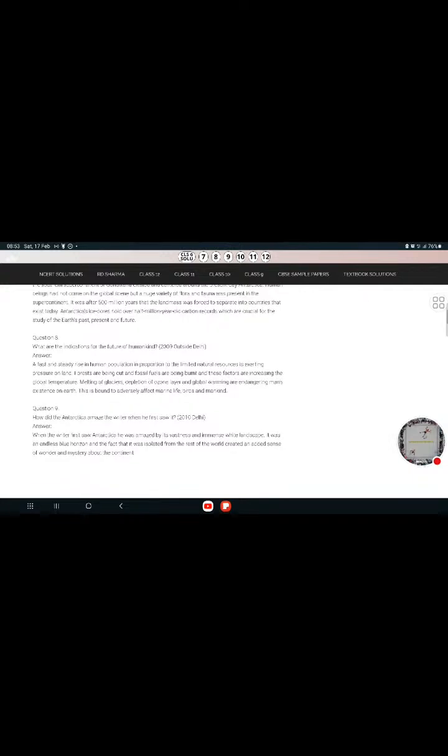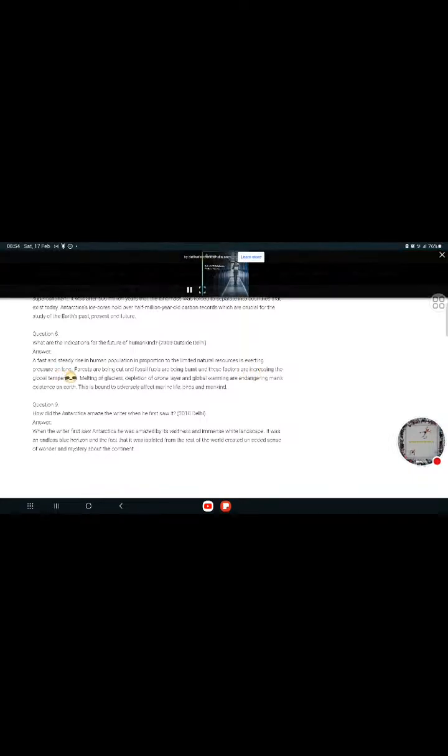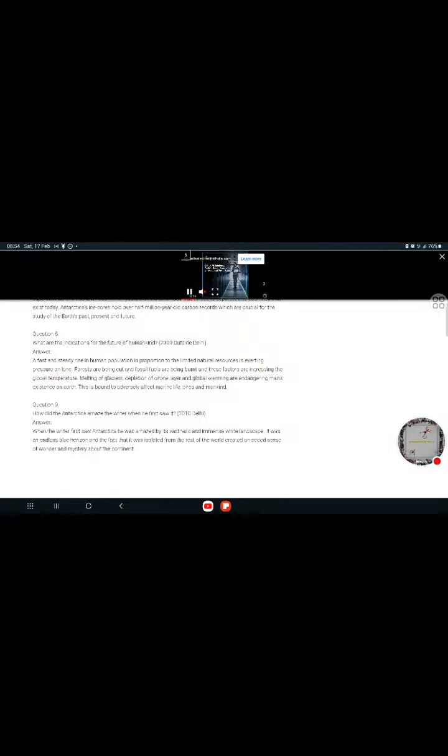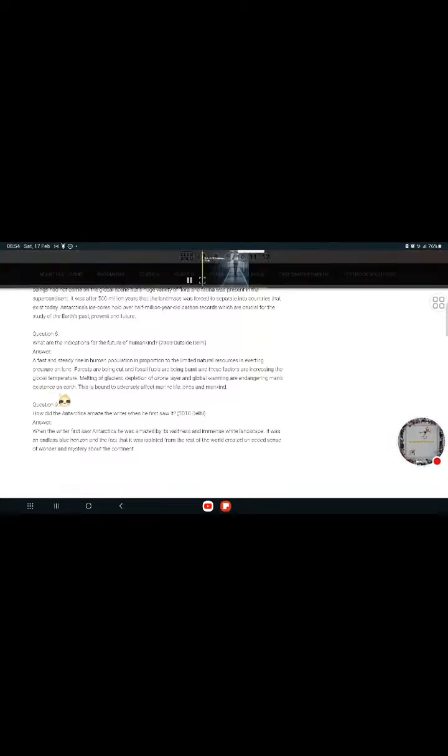A fast and steady rise in human population in proportion to the limited natural resources is exerting pressure on the land. So the first point we are indicating is that the human population is rising, which means the limited resources available on earth are being pressurized on the land. Forests are being cut, fossil fuels are being burned. These factors are increasing the global temperatures, melting the glaciers, depleting the ozone layer, and global warming is endangering man's existence.